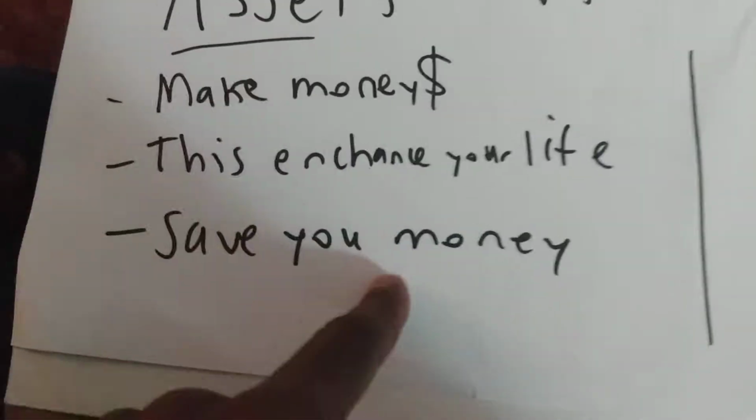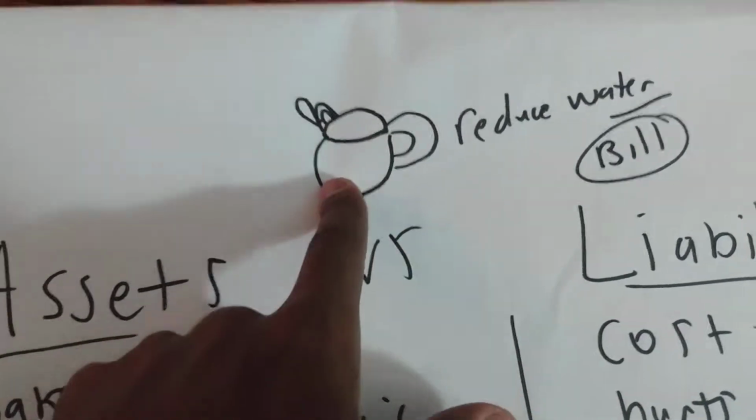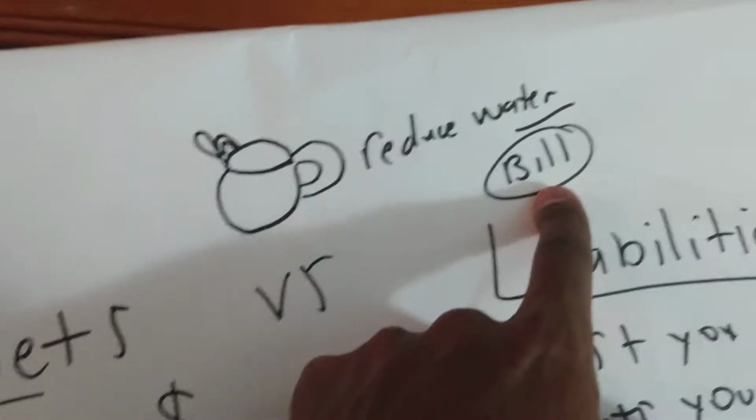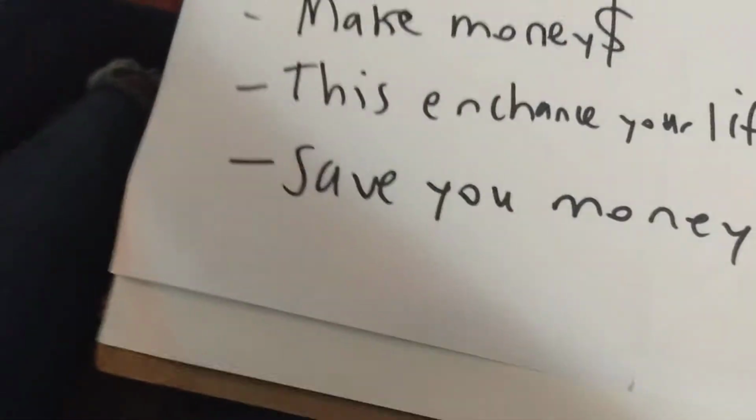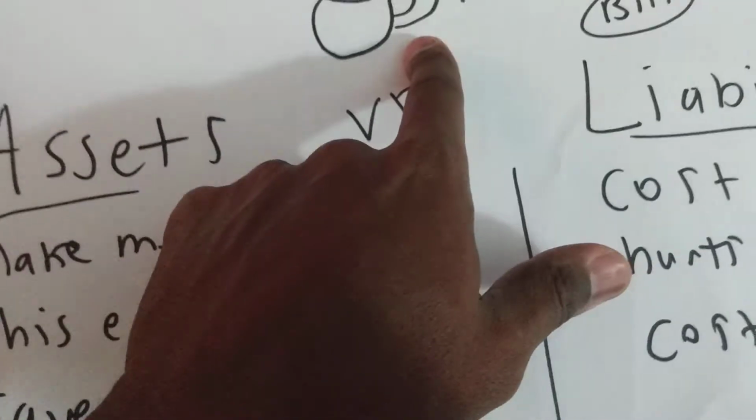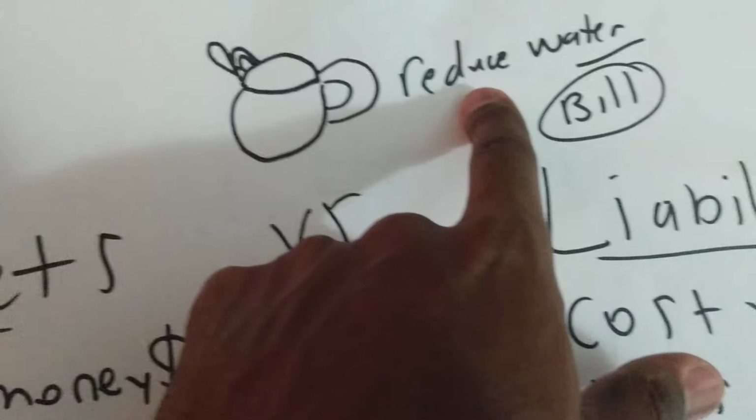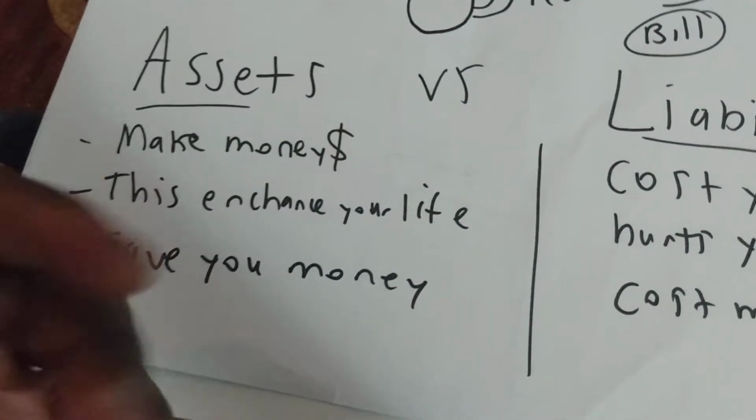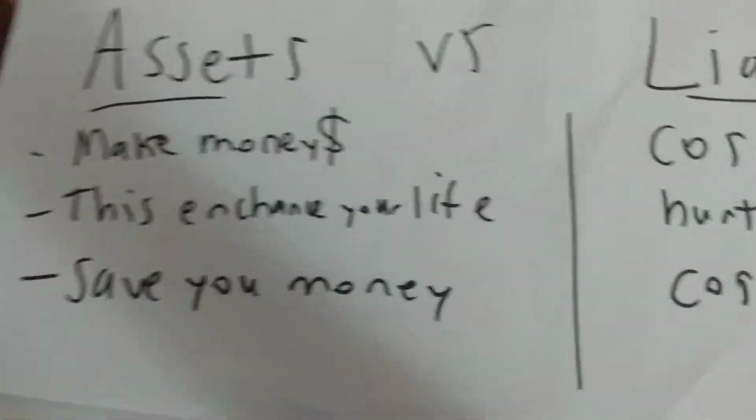Right? It could be one of these. So, for example, this is a kettle. If you bought this kettle and it reduces water, that means you use less water, so your bill will be less. So that's saving you money. All right? I want you to pay attention again. If you bought this kettle and it reduced water, that means you have less bills. Remember, you have bills. When you get older, you might have a water bill, light bill, certain things, phone bill.